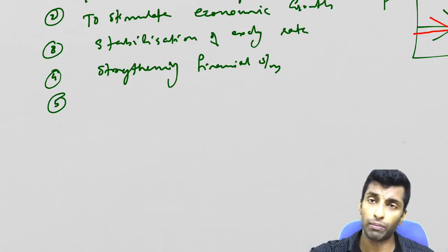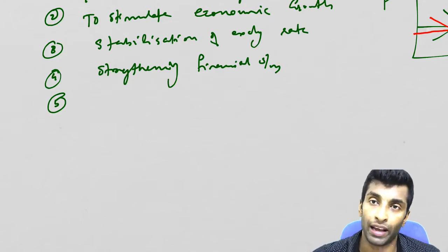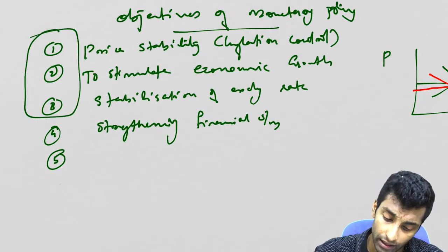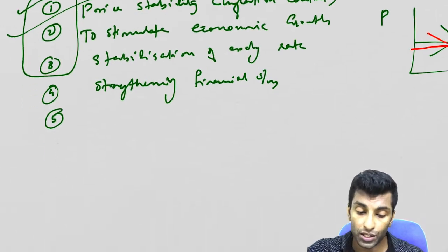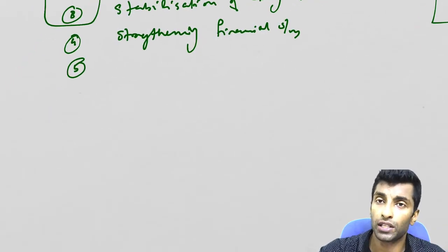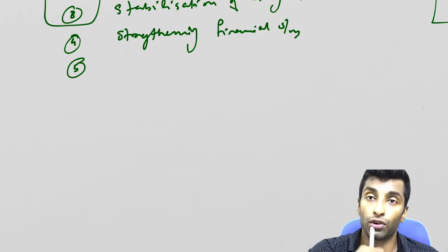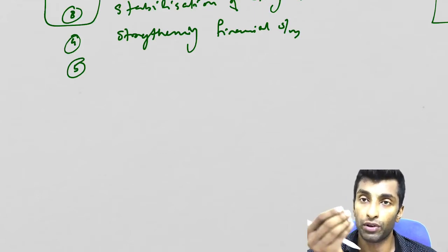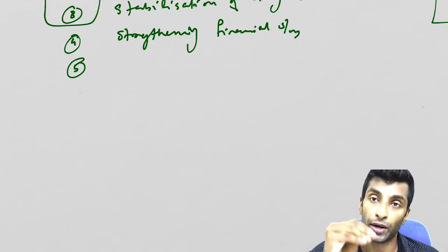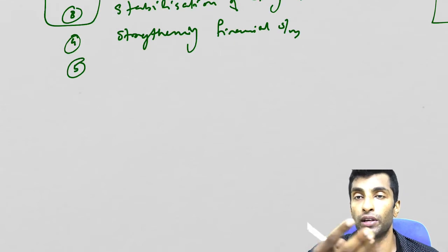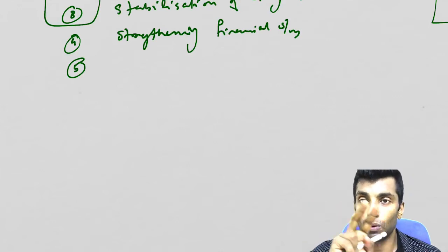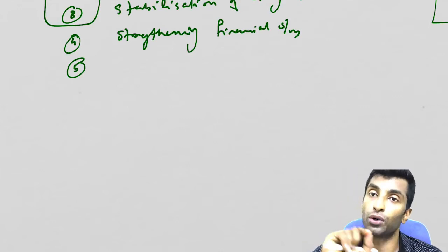Poverty alleviation, all this can be written because it is all dealing with interest rates. Anything connected with growth you can write here. Okay, so the fundamental two or three objectives are what I want to tell here. These three are the most important, out of which the first two are most important. But the problem is, if you try to control inflation, you have to go for contractionary policy, and you have to increase the interest rates, so it will definitely affect growth. And if you try to promote growth, you have to reduce the interest rate, so money supply will be at maximum, and you have to compromise on inflation. More inflation will be there, so both cannot be achieved together, going hand in hand.